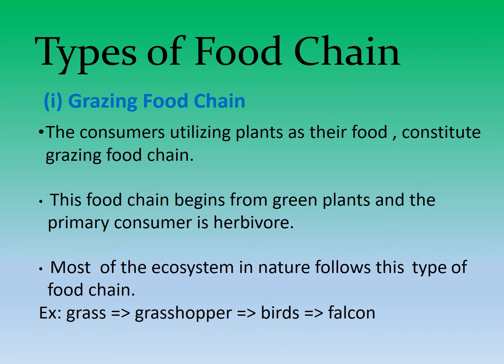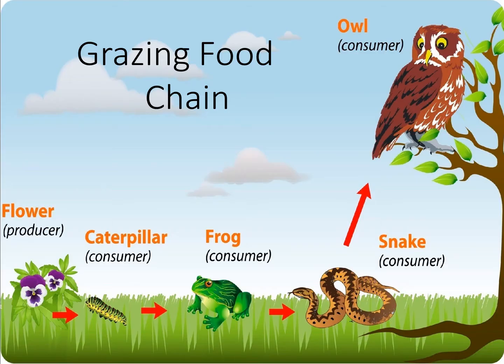For example, grass is eaten by grasshopper, grasshopper is eaten by birds, and birds are eaten by the falcon. Here you can see the grazing food chain: flower, which is producer, consumed by caterpillar, primary consumer, then frog, secondary consumer, snake, tertiary consumer, and the owl as quaternary consumer.